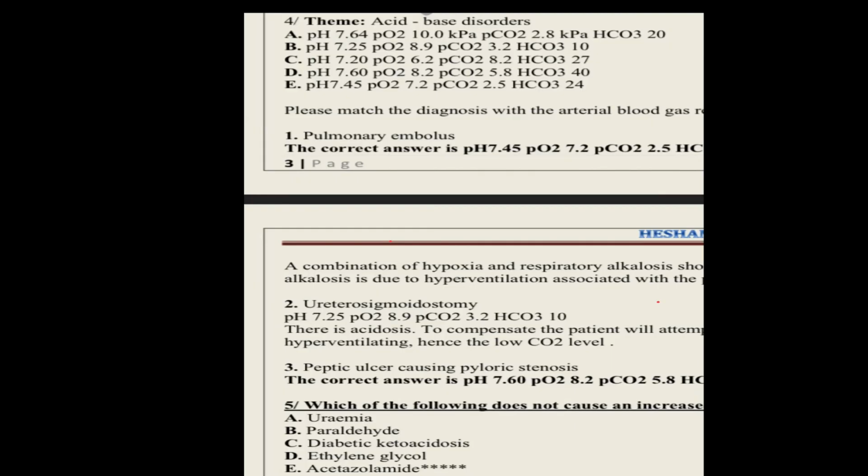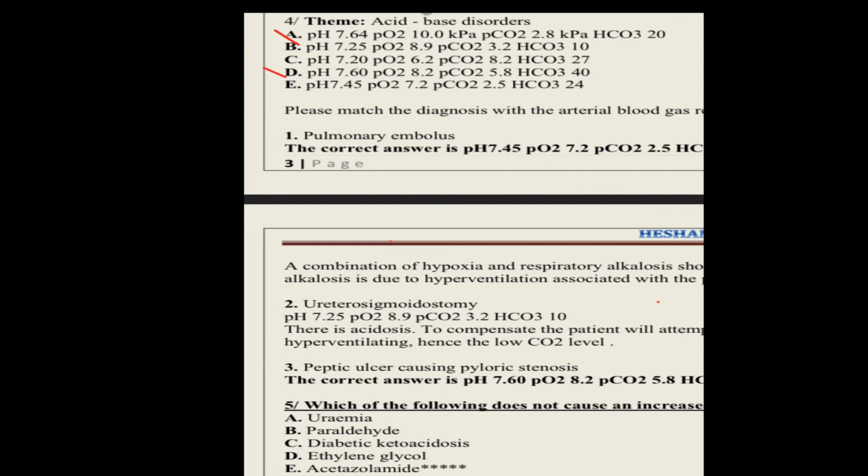In this condition, what will you choose in a patient with peptic ulcer and pyloric stenosis? There will be alkalosis, so I would go for pH more than 7.45. That would match option D and option A.